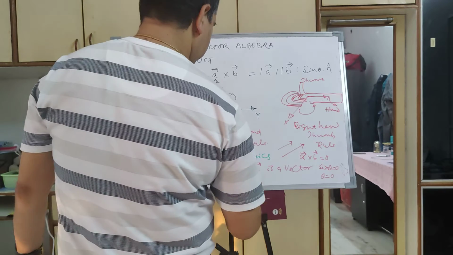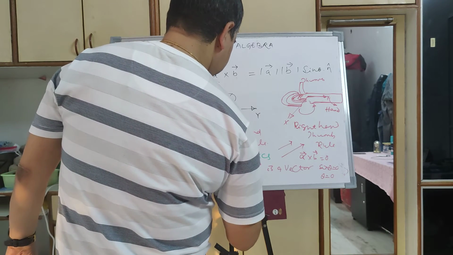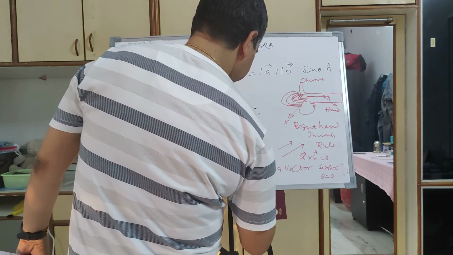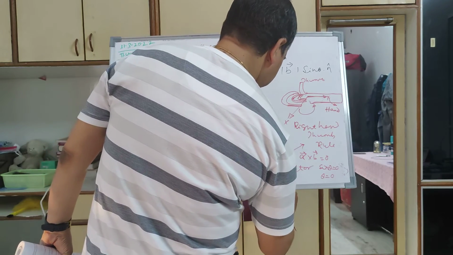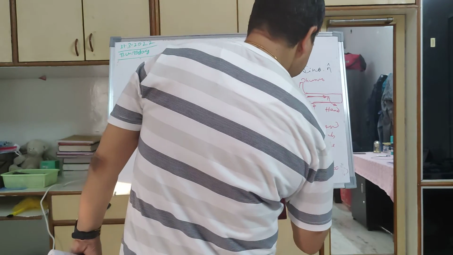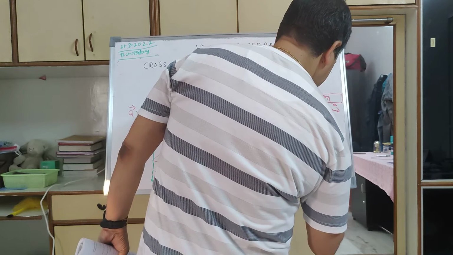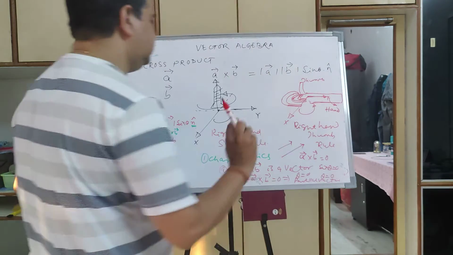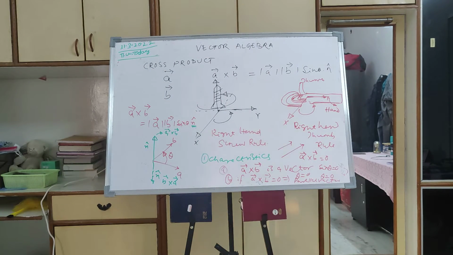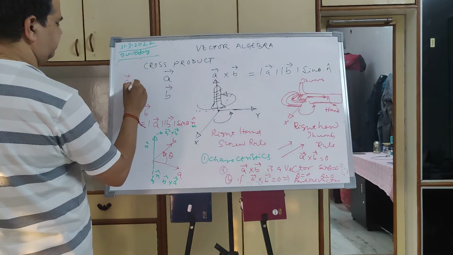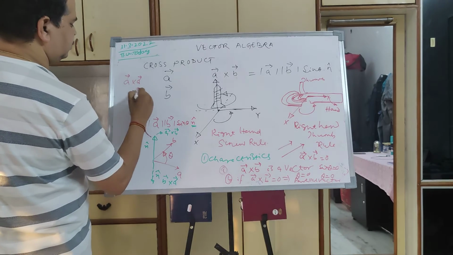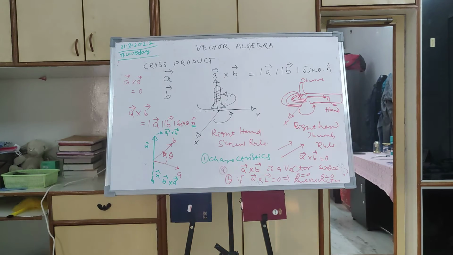So characteristic number 2: if A cross B is equal to 0, it implies theta is equal to 0, that means parallel vectors. And again, if you are multiplying the same vector with itself, then the product will also be 0 because the angle between the same vector is also 0.